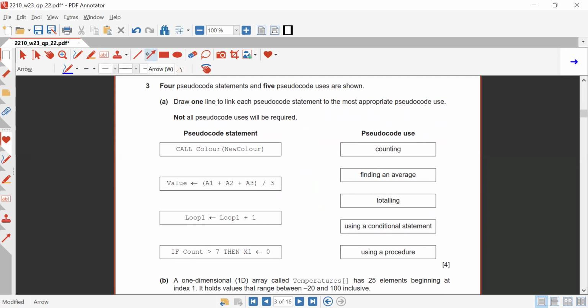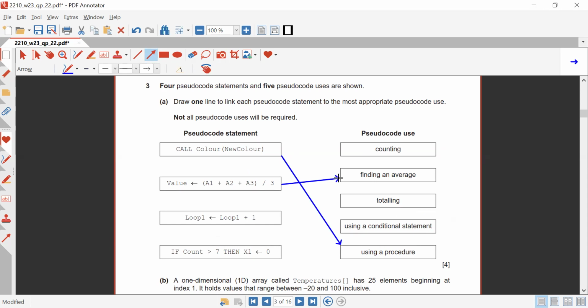So call, we do utilize call when we are utilizing procedures, to see counting, finding average, totaling, using a conditional statement, using a procedure. Yeah, we are utilizing call when we are utilizing a procedure, and we are utilizing return when we do use a function. Okay, now next one is value a1 plus a2 plus a3, and that is being divided by 3.